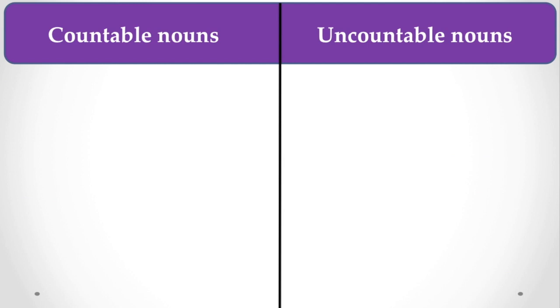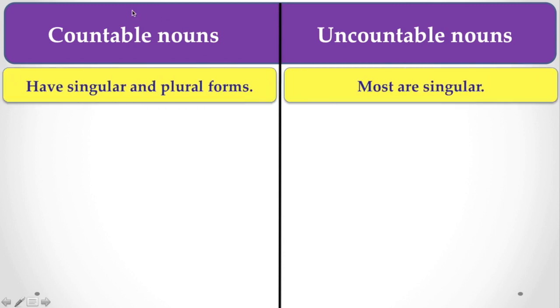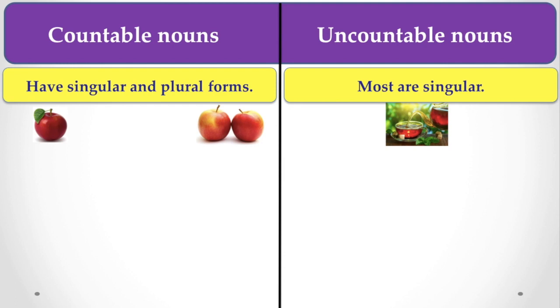Now, let's see the difference between countable and uncountable nouns. Countable nouns have singular and plural forms. Most uncountable nouns are singular in number. For example, an apple, 2 apples, and tea. Tea has no plural form.